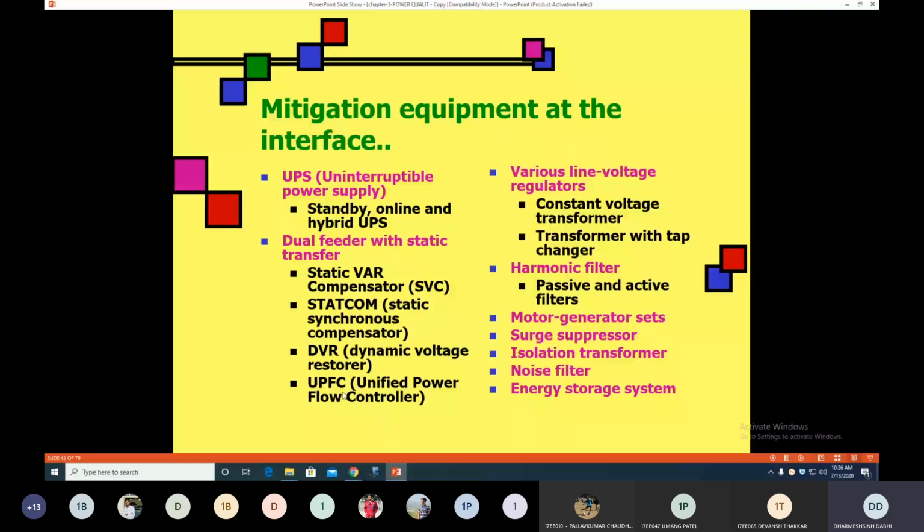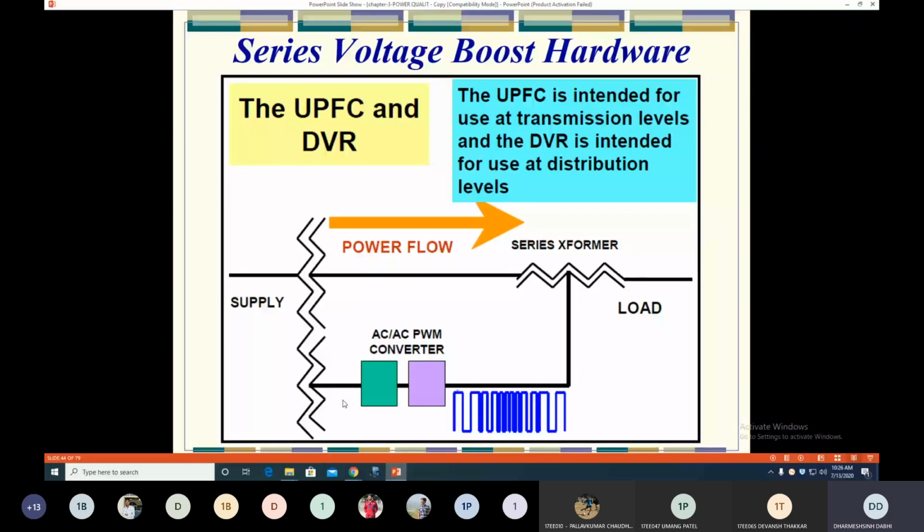So as you see, this is a single line diagram of UPFC and DVR, how they inject the voltage in series by using these converters, take the feedback from the load, and based on that generate the control signals for the converter thyristors and generate the appropriate amount of reactive power and inject in series with the line.